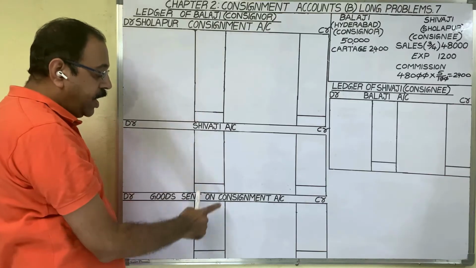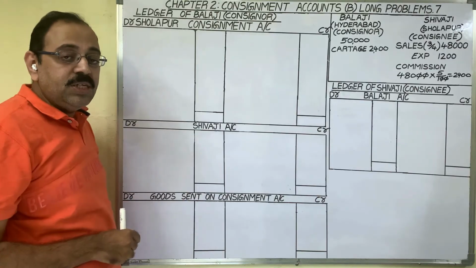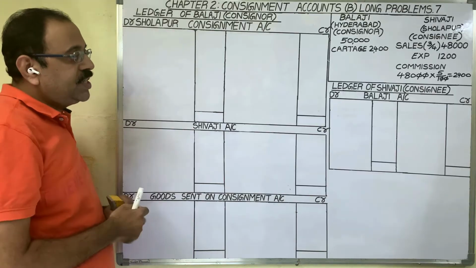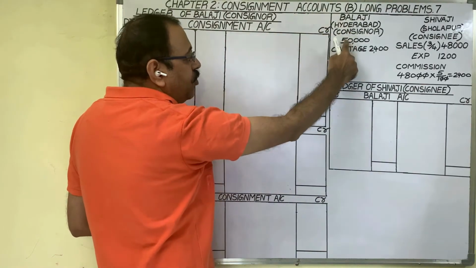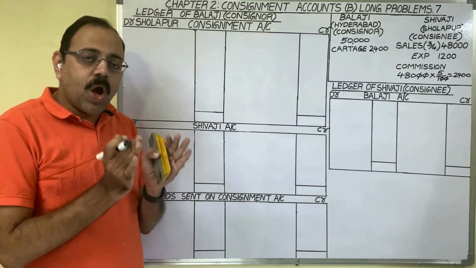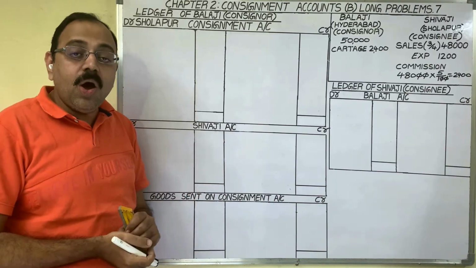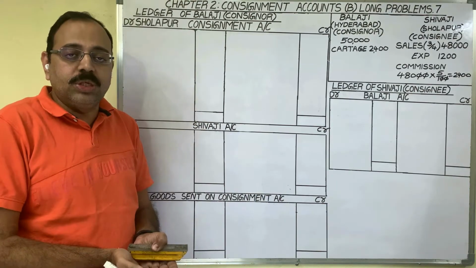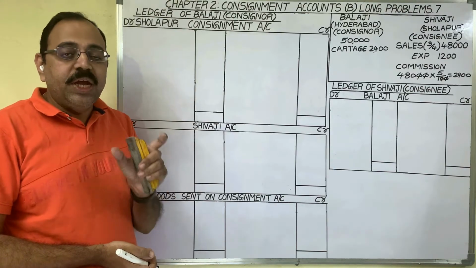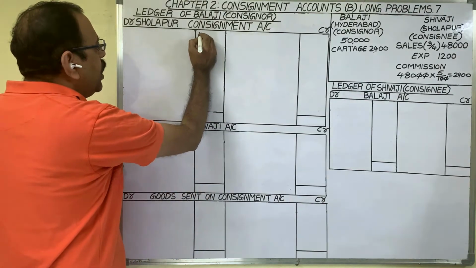As we are preparing accounts in the consignor's books, Balaji's books, we have to analyze all these transactions from Balaji's point of view. Let us start the solution. The first transaction is that Balaji consigned 50,000 worth of goods on consignment. This 50,000 is the cost price of the goods. Balaji purchased these goods for 50,000, or manufactured these goods by spending 50,000. As this is the cost price of the goods, it should be debited to the consignment account. 50,000 rupees we should debit.